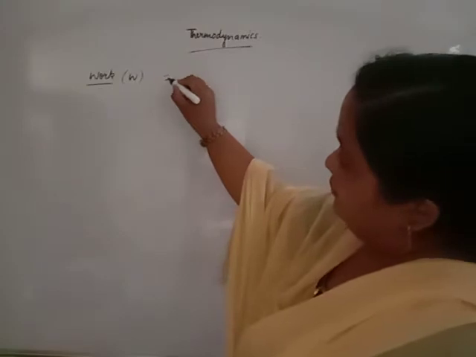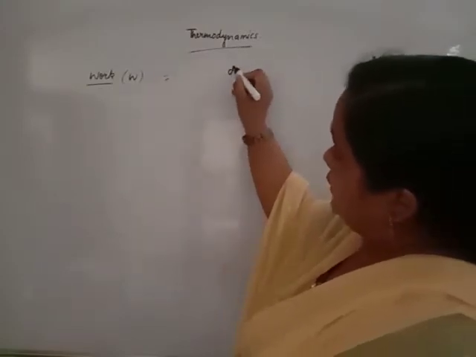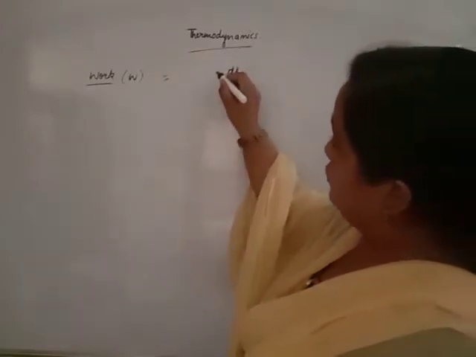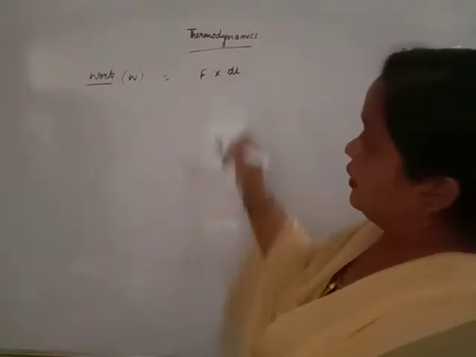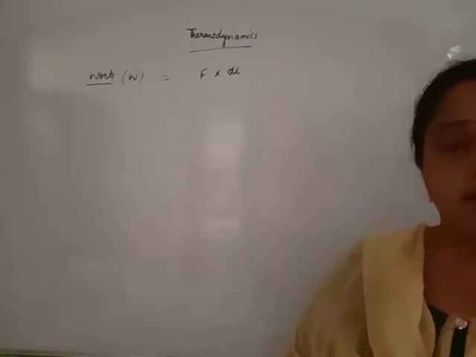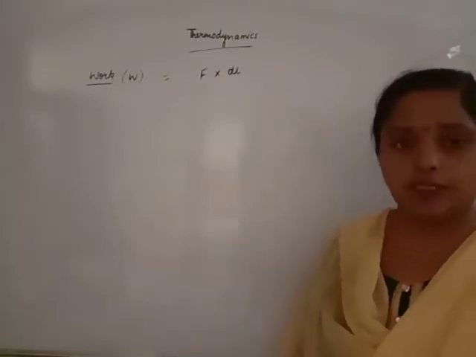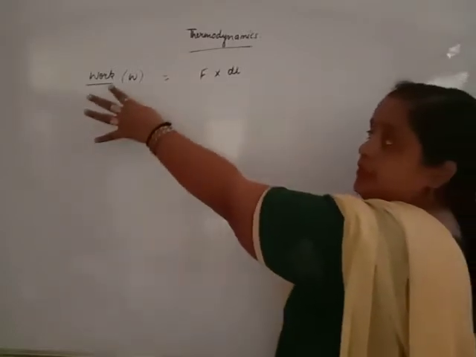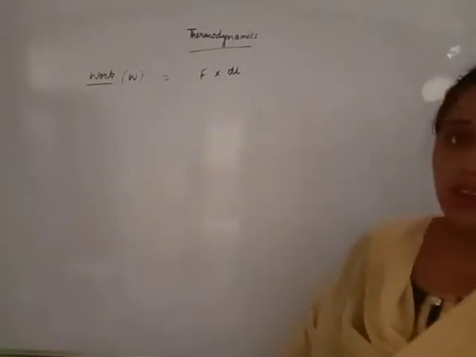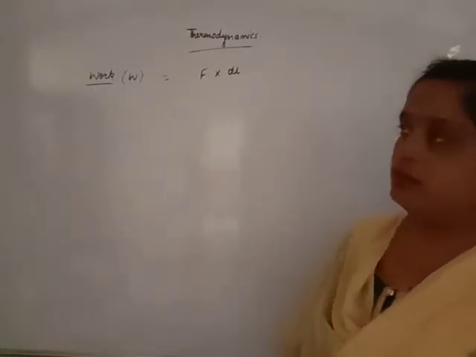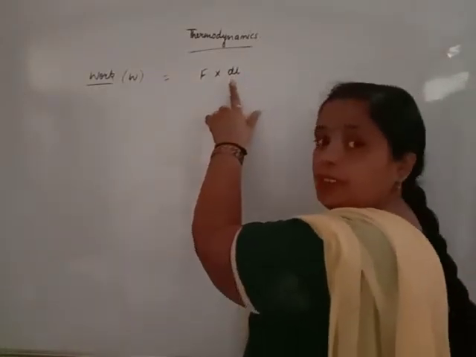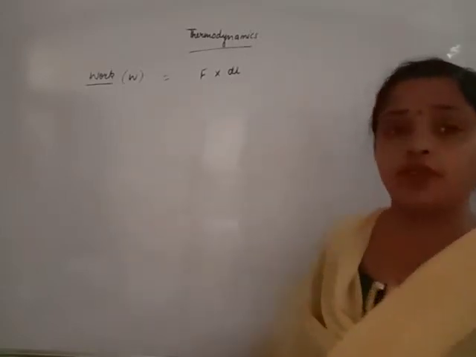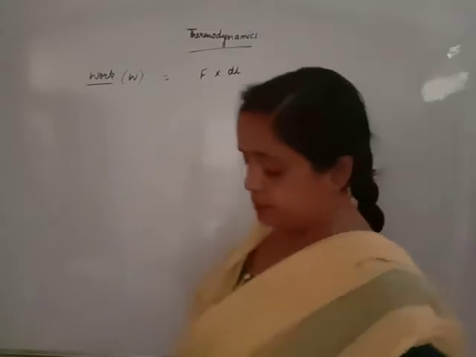Work is the displacement occurring, that means a small change in length, in the direction of applied force. How much force you apply? According to the force, the substance or object shows some displacement. This is known as work done. Work is said to be done when some displacement occurs in any object under the application of applied force.